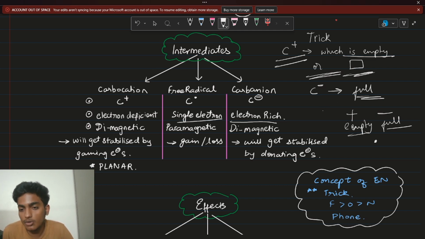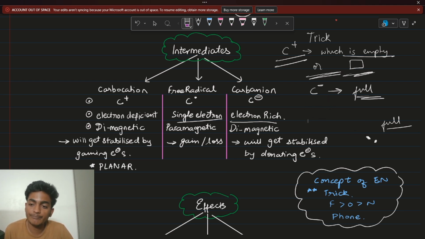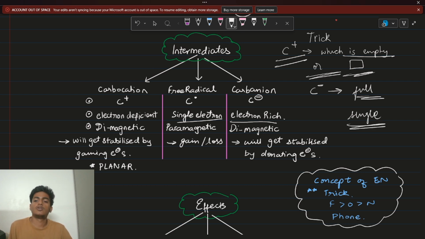C dot is a single electron species. In C plus, both the electrons go out. In C minus, you have both the electrons inside with you. You have excess of electrons, electron rich. But in C dot, you have a single electron, right? I hope carbocation and carbanion is crystal clear.